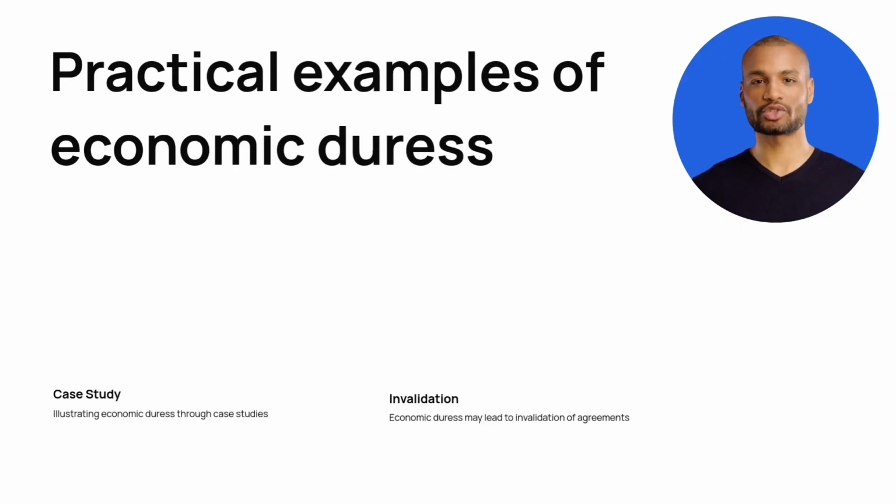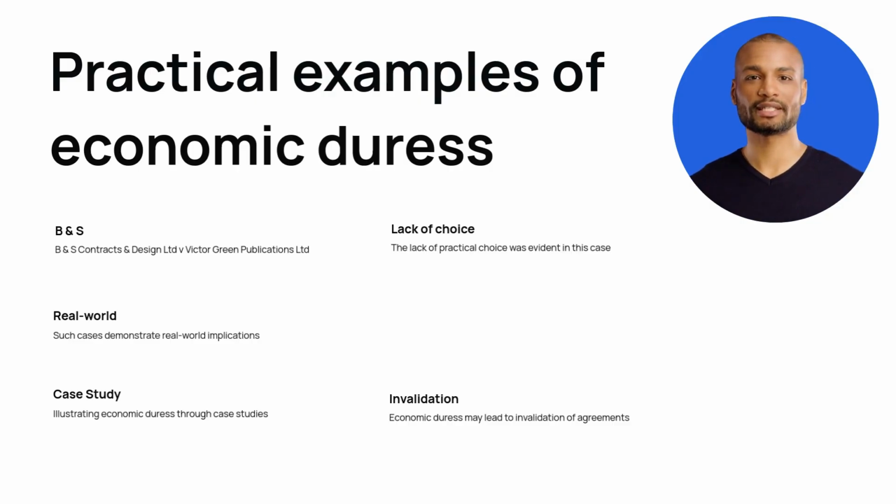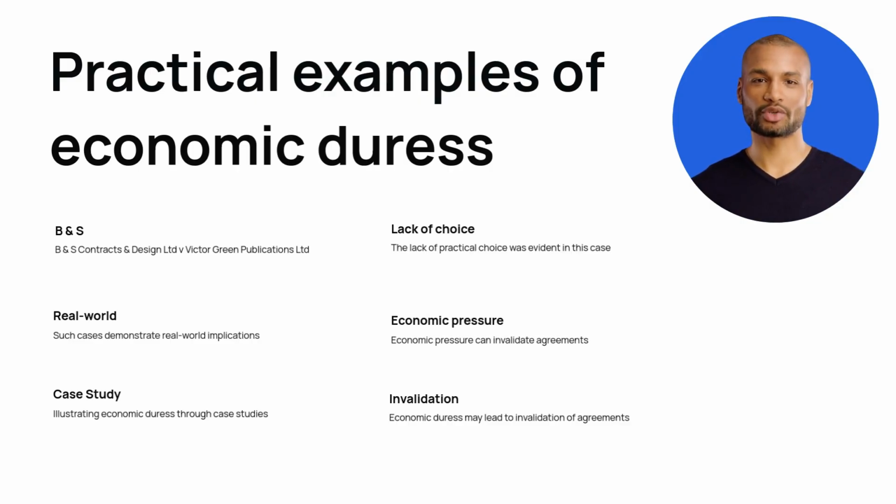Practical examples help illustrate economic duress. In B&S Contracts and Design Ltd v. Victor Green Publications Ltd, the principle was applied. The lack of practical choice was evident. Such cases demonstrate the real-world implications. They show how economic pressure can invalidate agreements.